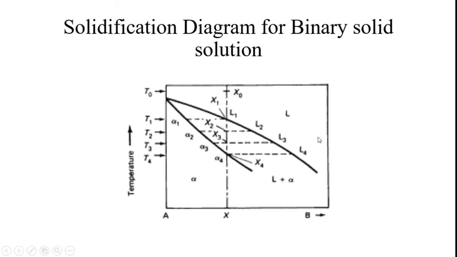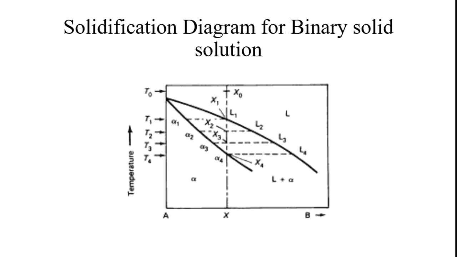B atoms must diffuse from the previously frozen material into subsequently deposited layers. When this happens, the average composition of the solid material follows the solidus line. Alpha is the solidus line down to temperature T4, where it equals the bulk composition of the alloy.